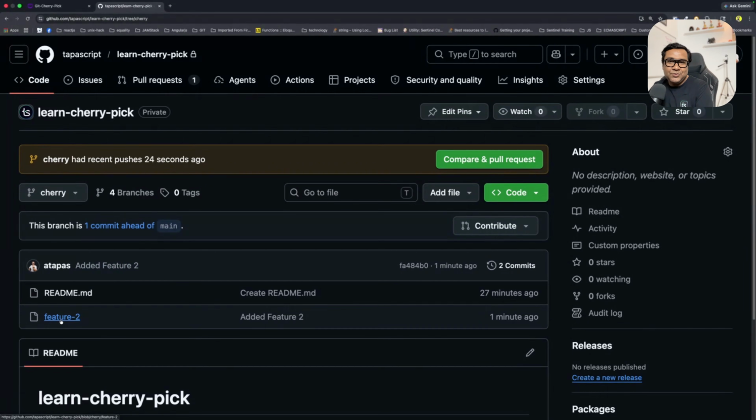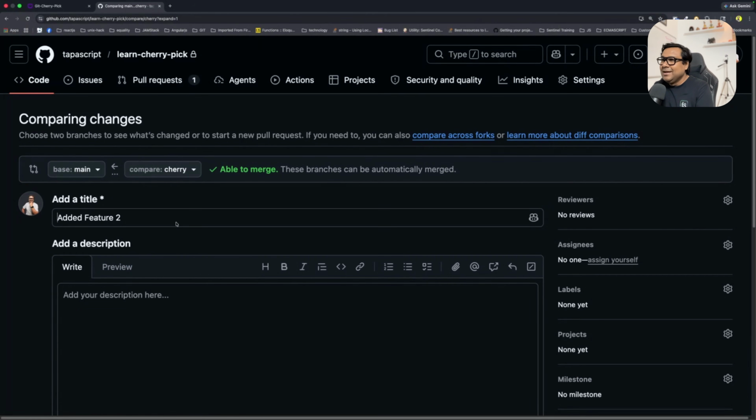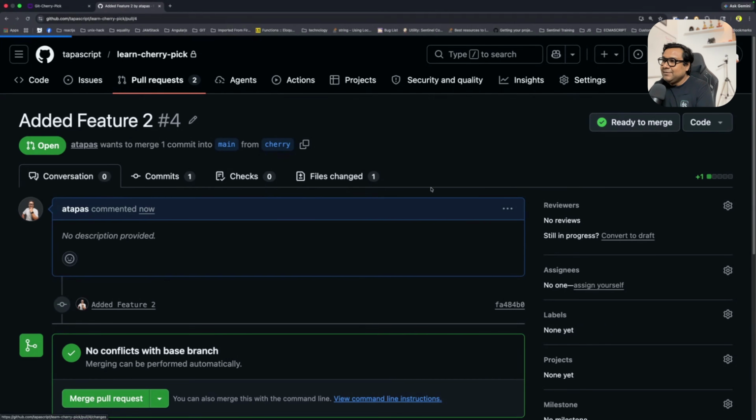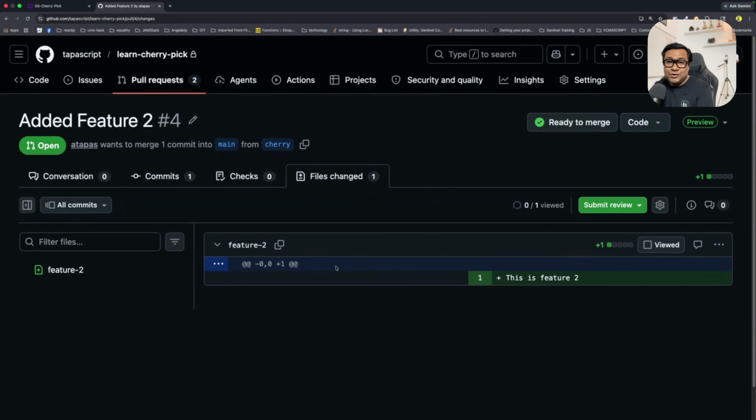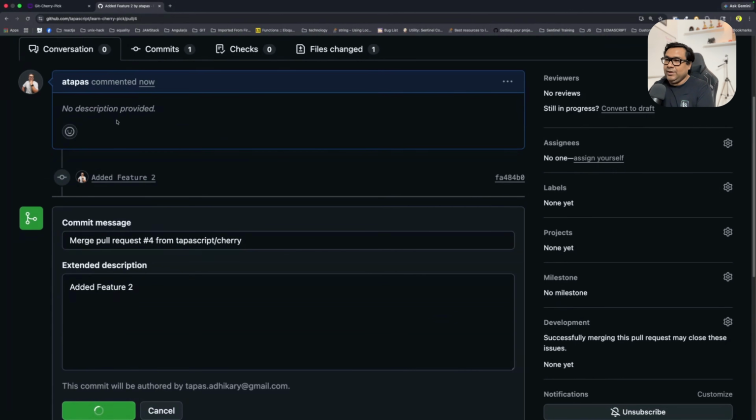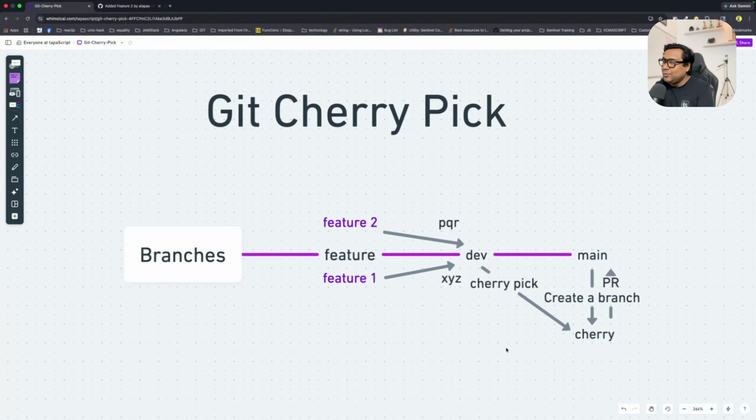It has feature 2. I can create the pull request from cherry to main, create the pull request. And if I see the file changed, I will see only feature 2. That's what I wanted to bring. And I can merge from here to here. So now if I see this diagram, what I did, from main, I have created a branch called cherry. I have cherry picked from dev to cherry. After that, I have created a pull request from cherry to main, and it's got merged. Beautiful, great. Similarly, we can do for any other commits, right?